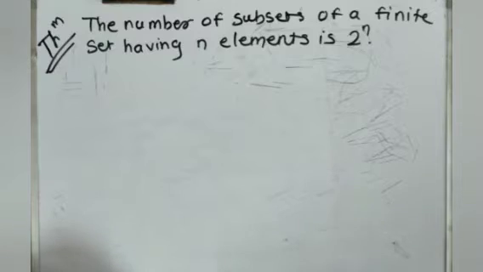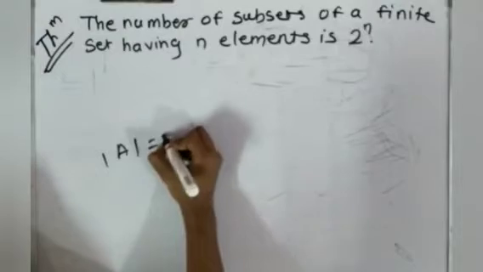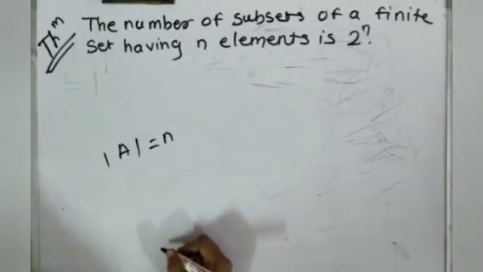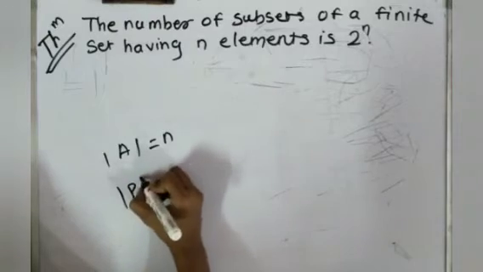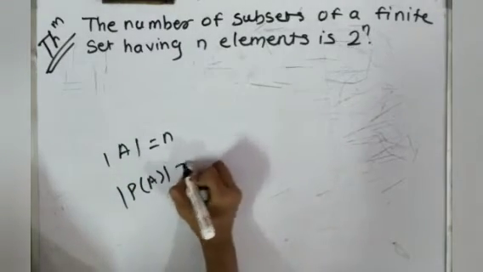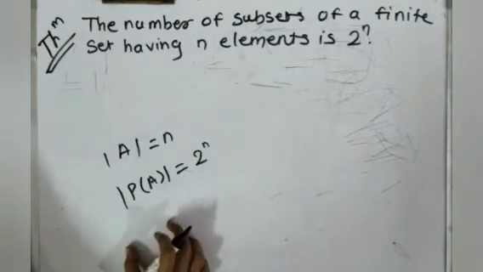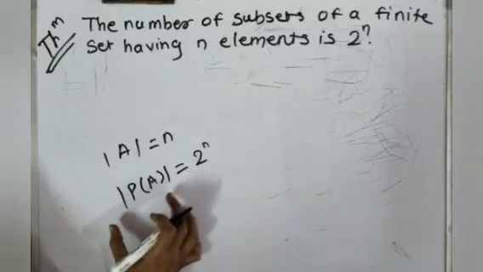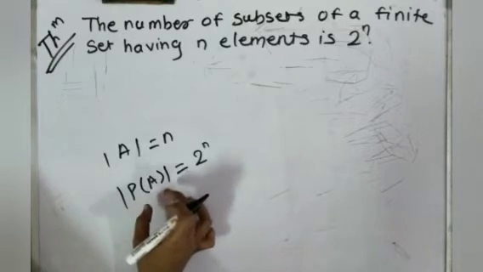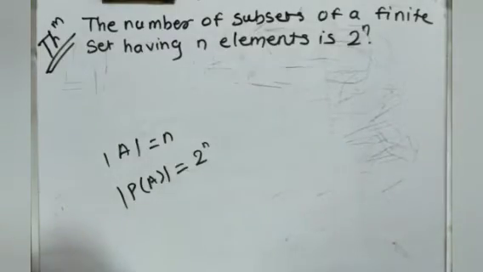Now we know that if the cardinality of A is n, then the set of all subsets, which is the power set, has cardinality 2 raised to n. But now we have to prove that the cardinality of P of A equals 2 raised to n.